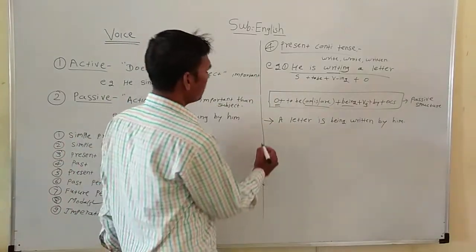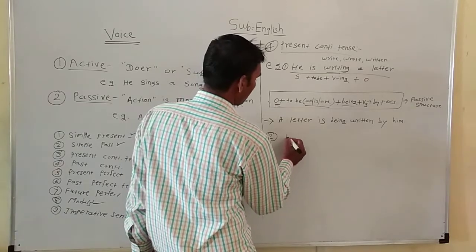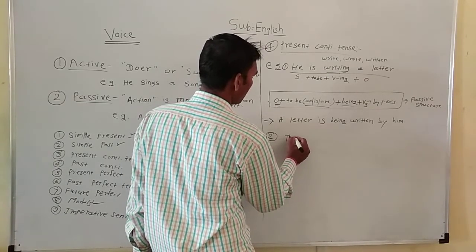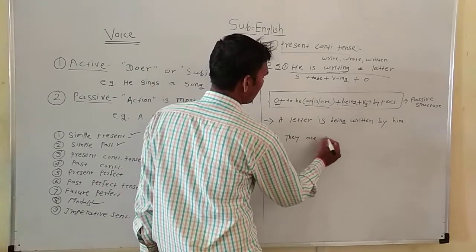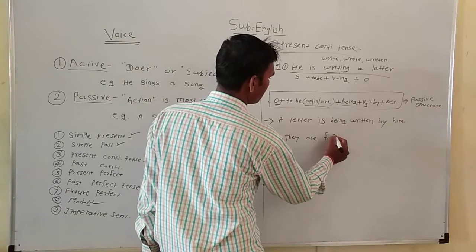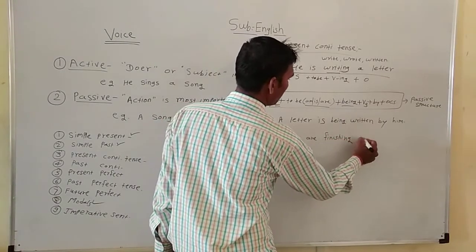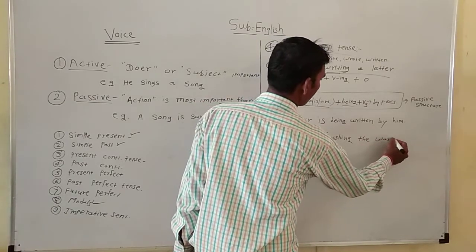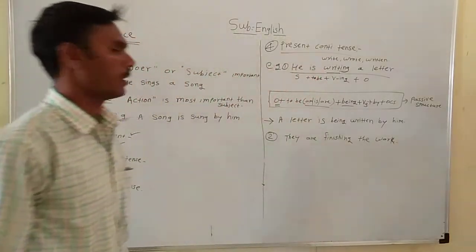Let's see the second example. They are finishing the work.